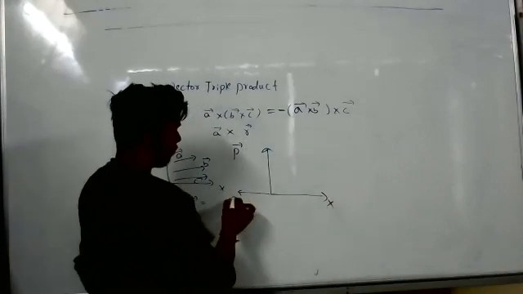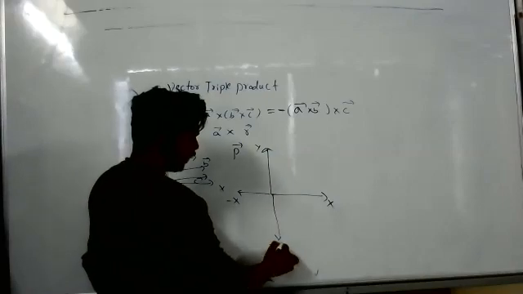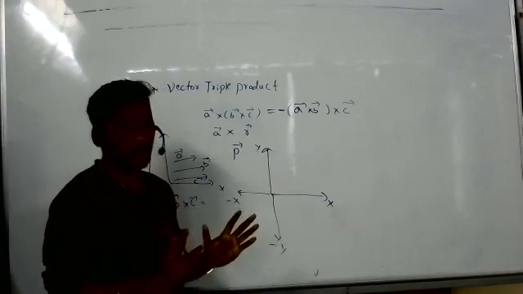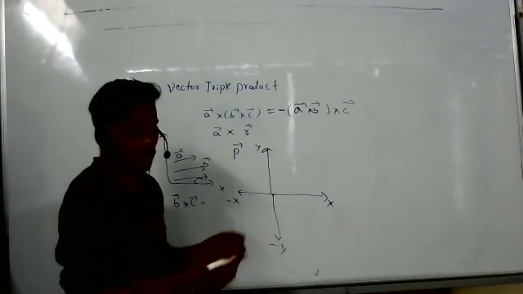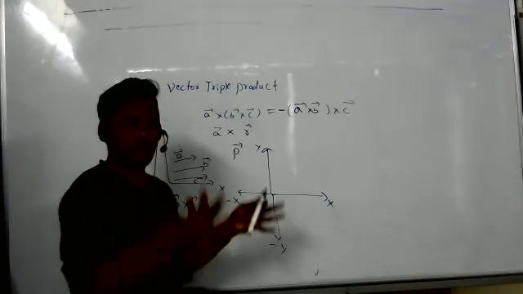The x-axis, minus x-axis, y-axis, minus y-axis, and the z-axis will be one outward, one inward. Am I clear? Z-axis, one is outward, one is inward. So we have covered 4 directions.